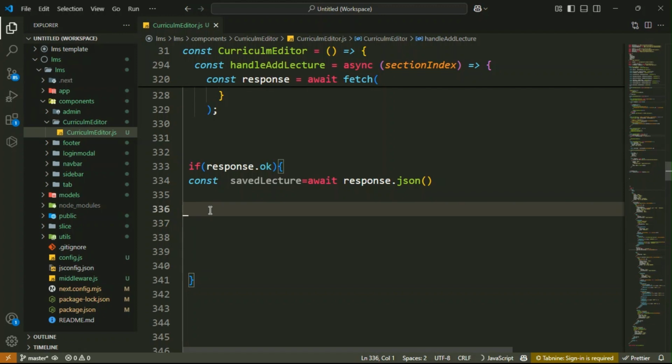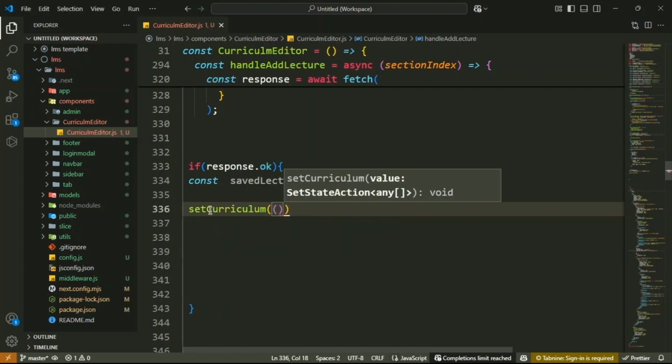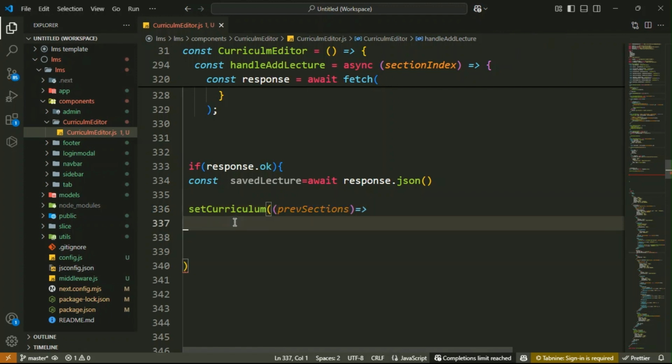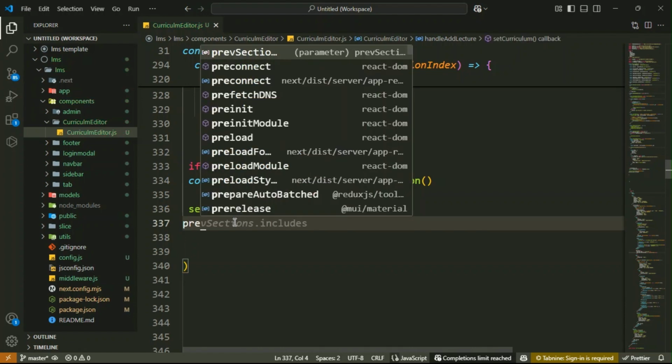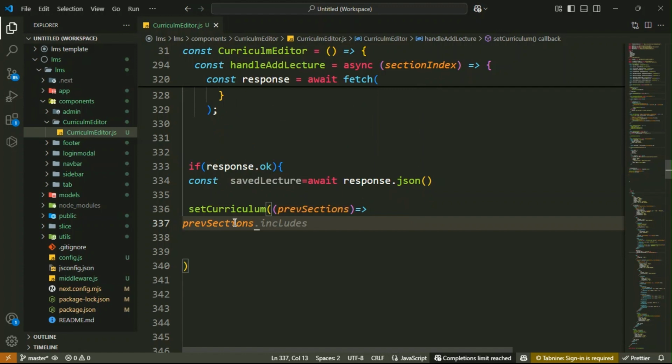Then here inside it, the function that is setCurriculum. Set curriculum. Then inside it you have the previous sections. Got it. And then after that, previous sections dot map. Previous section dot map functions. Okay.